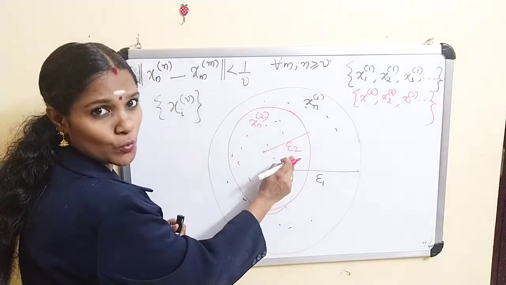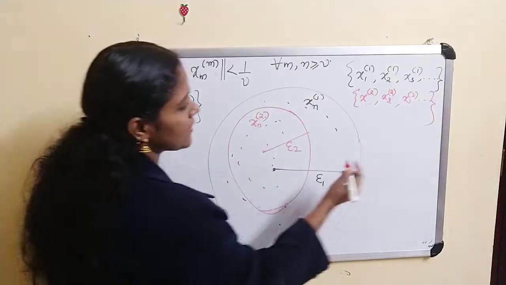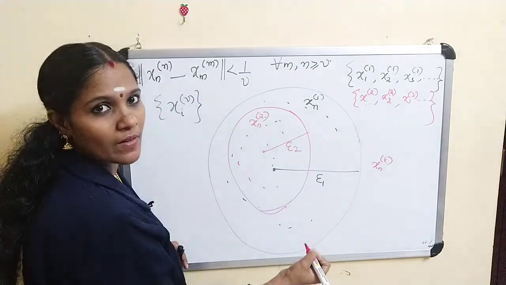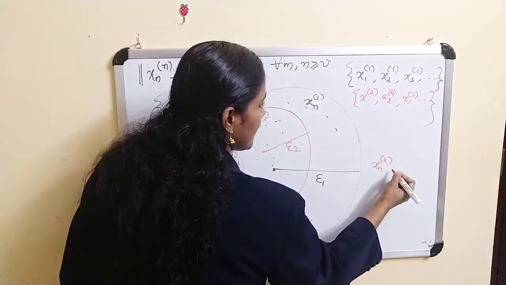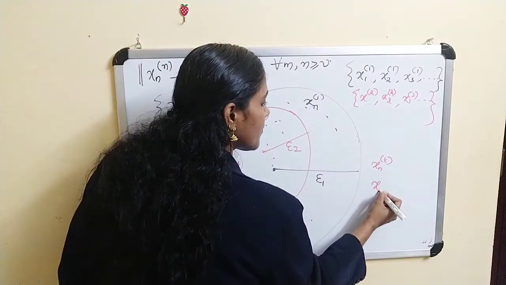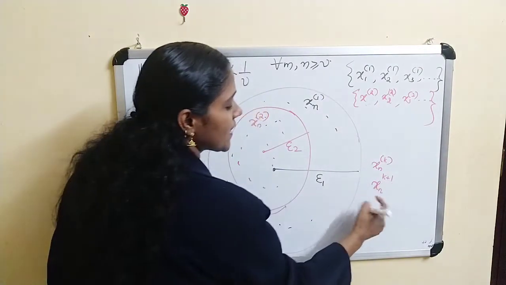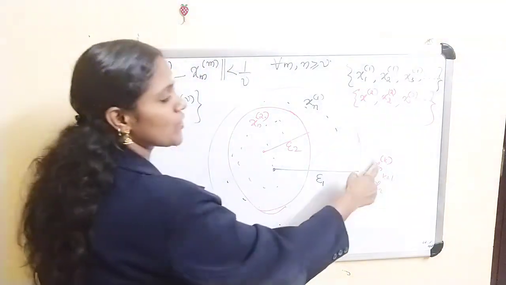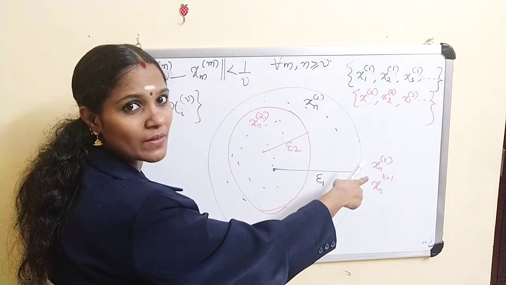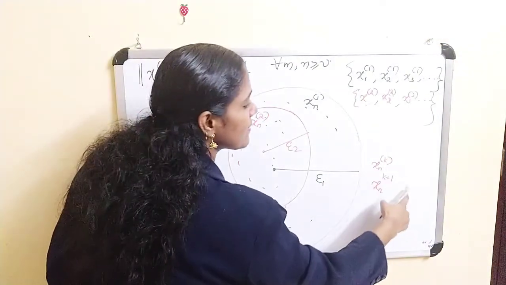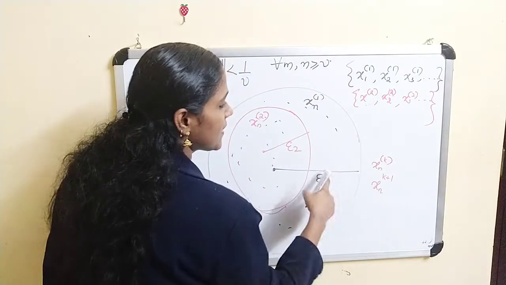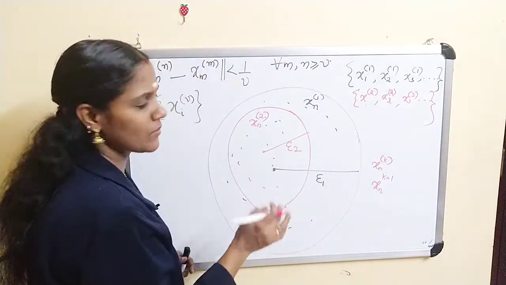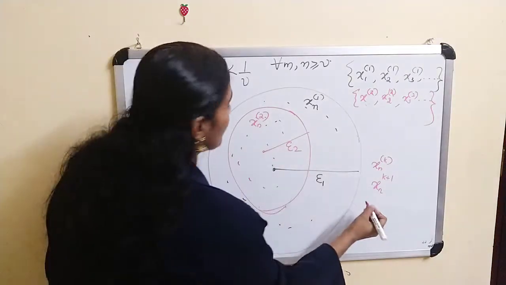Finally, here is case 1, here case 2. If you consider any x_nk, and some x_n(k+1), clearly x_n(k+1) is a subsequence of x_nk, and these elements clearly belong to the epsilon k neighborhood ball.